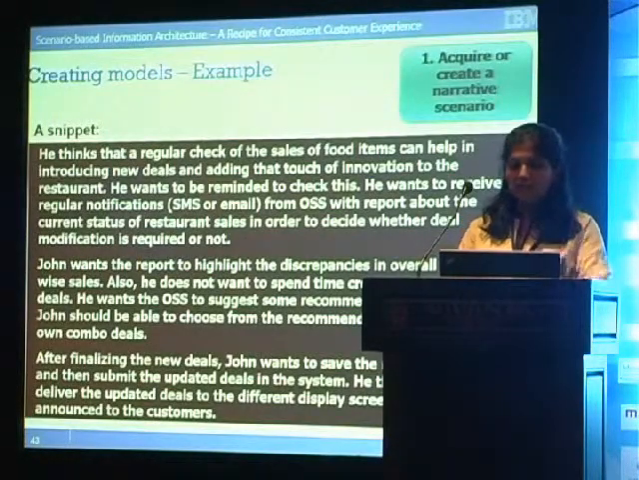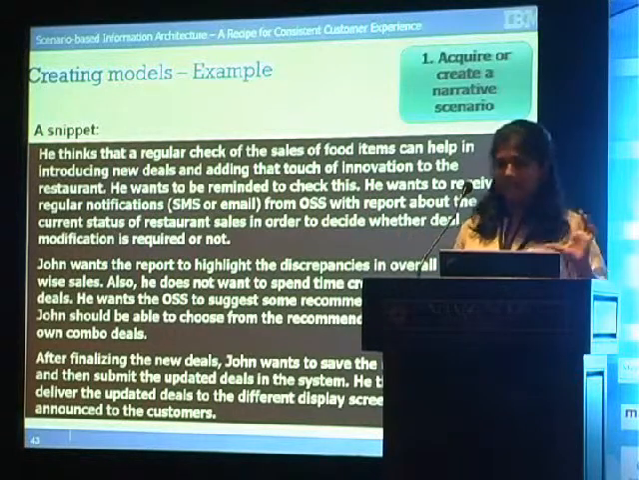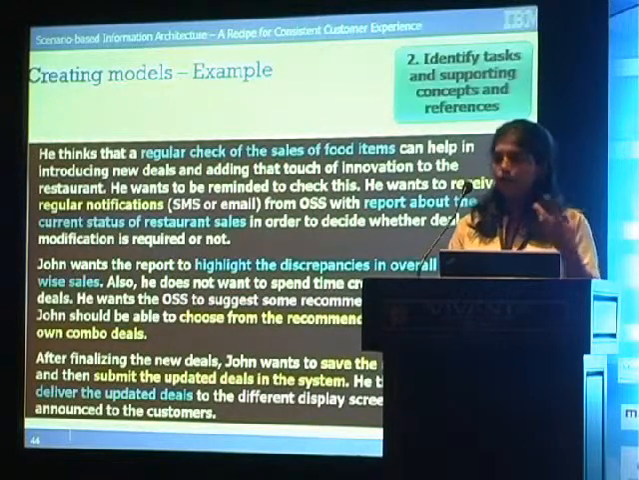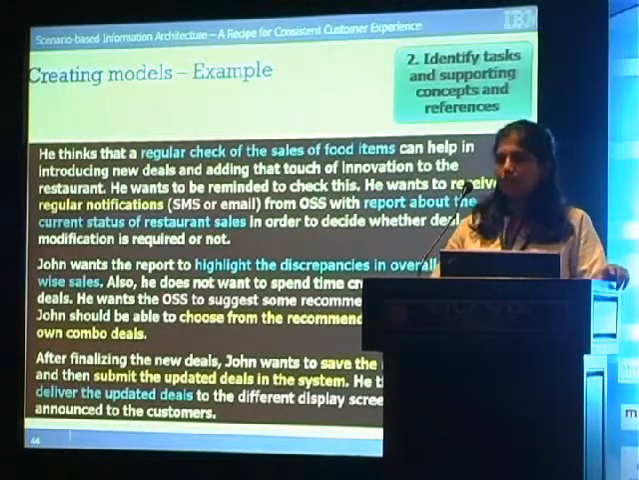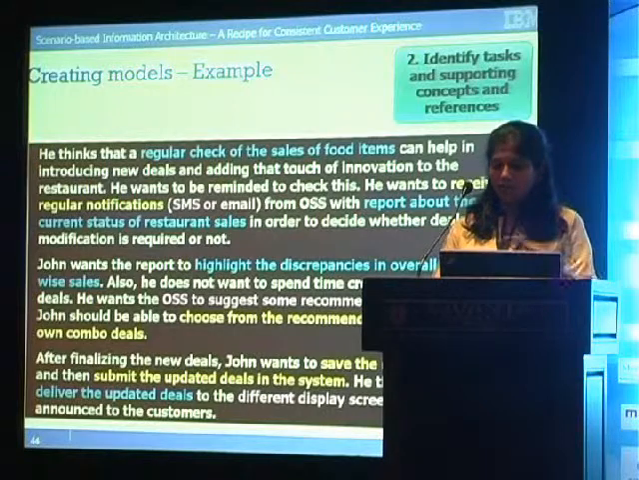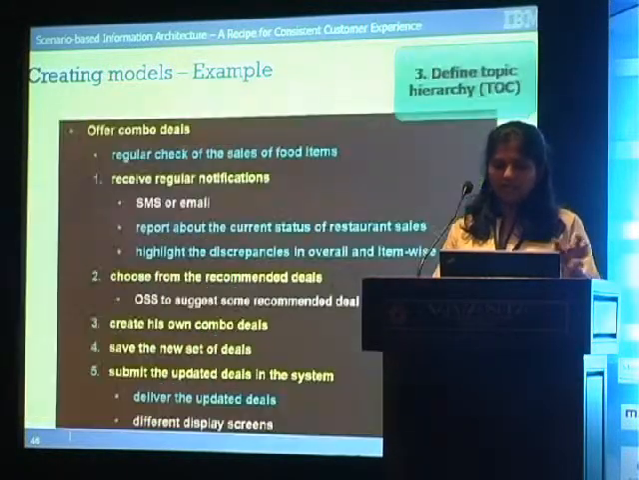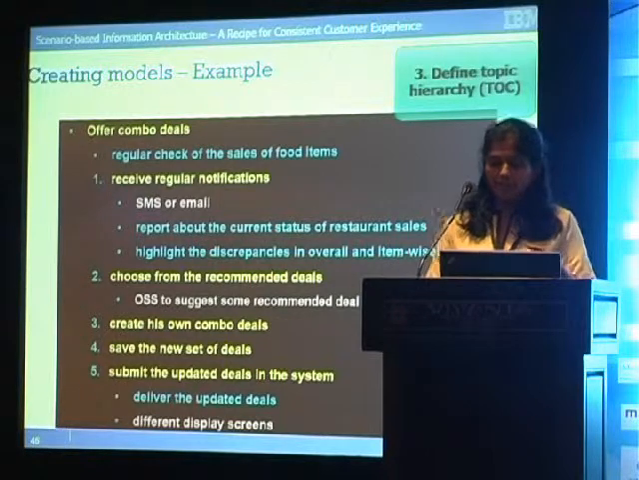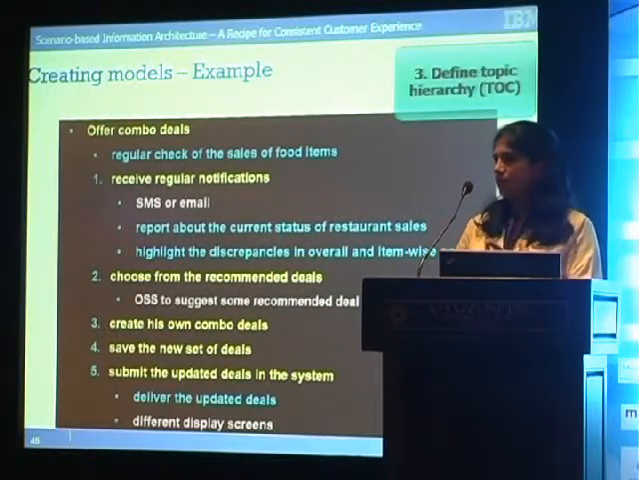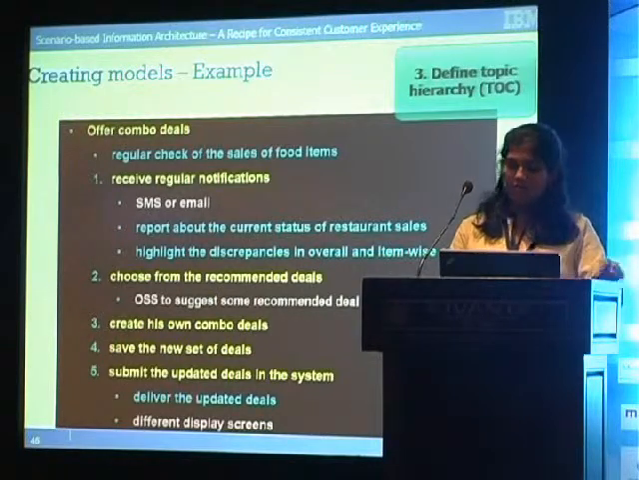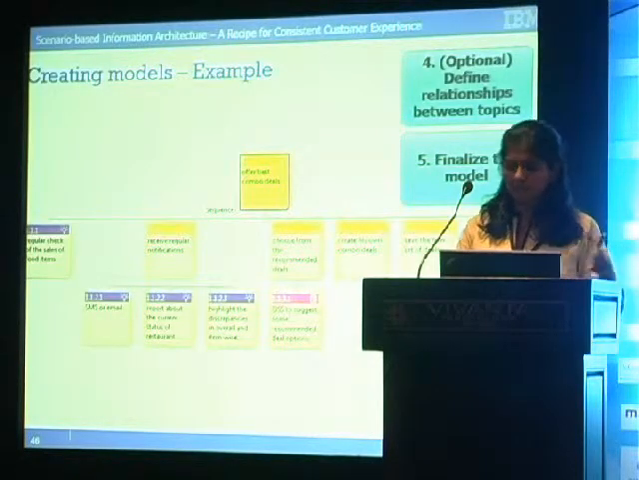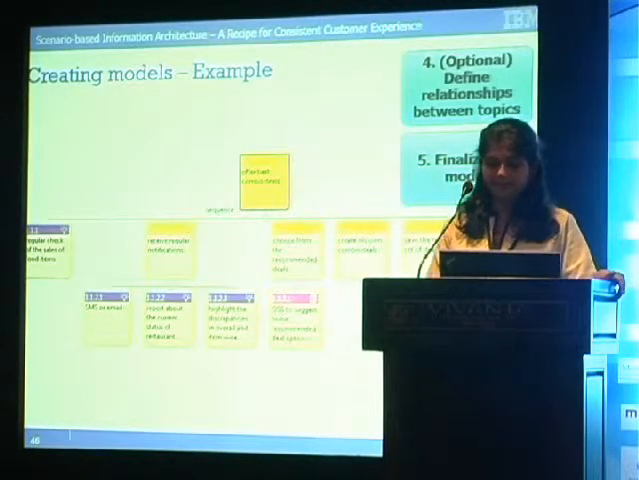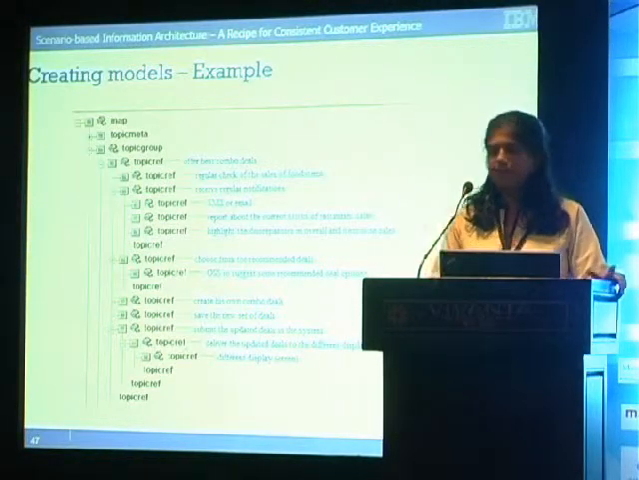If you look at this, I've just taken a snippet from the narrative scenario that we had, and so this is your acquire scenario, step 1. Now, you have to identify tasks and supporting concept and references. You will see we've color-coded it. So this is something you can do with pen and paper also. You identify what falls into which category, then you create a TOC out of it. Once you have your TOC, you may want to see if there are further references, reference links that you want to have for different topics. You may do that, and you have your model ready. This is something you can do manually as well. And you finalize your model. And it's ready to be written.